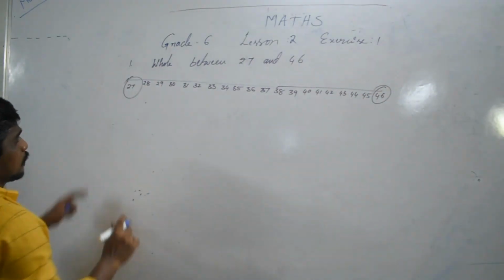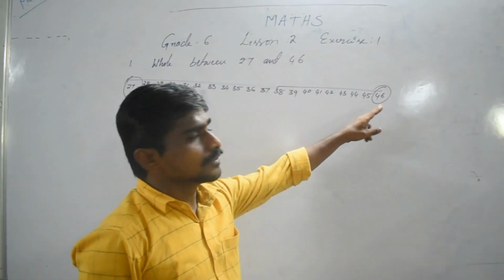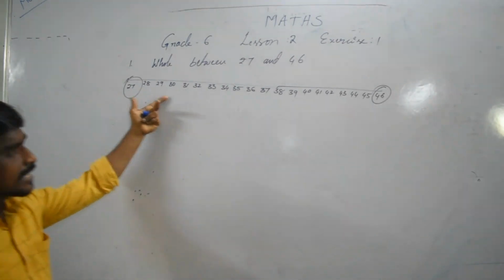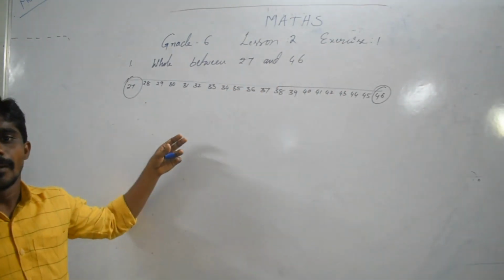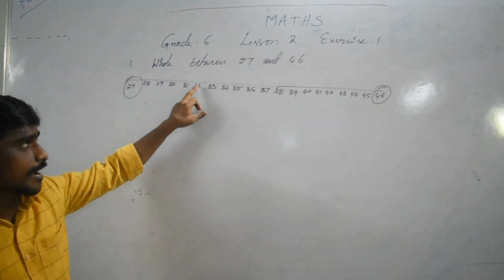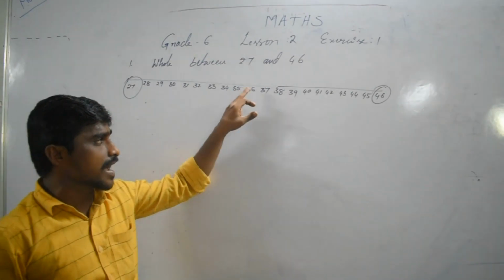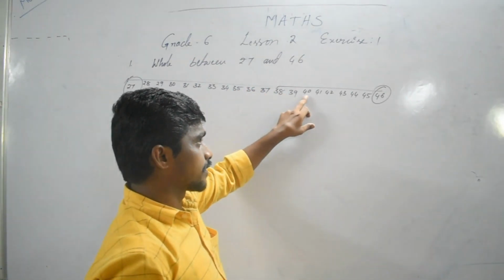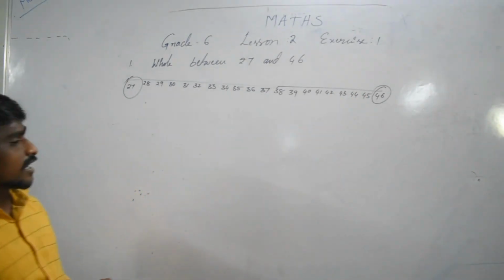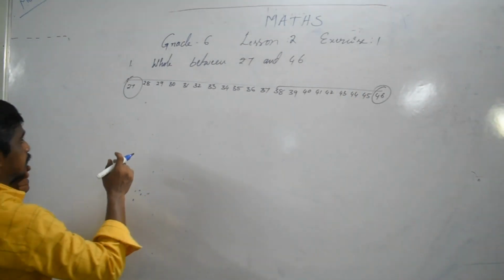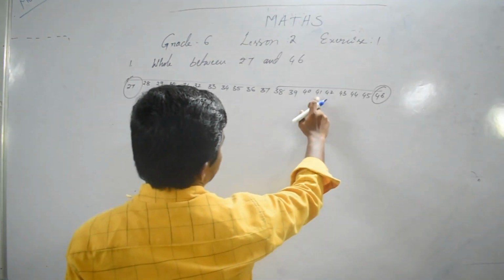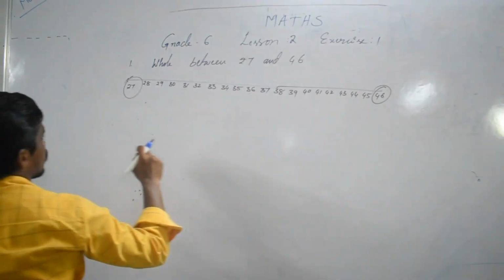So here between 27 and 46, these are the whole numbers in between: 1, 2, 3, up to 18. So total how many? 18 whole numbers.